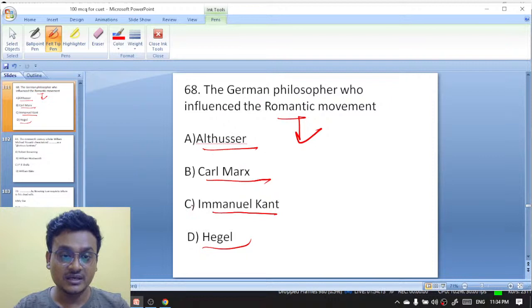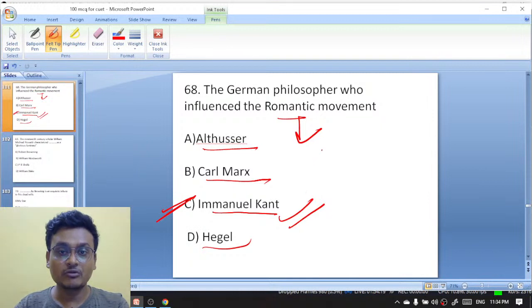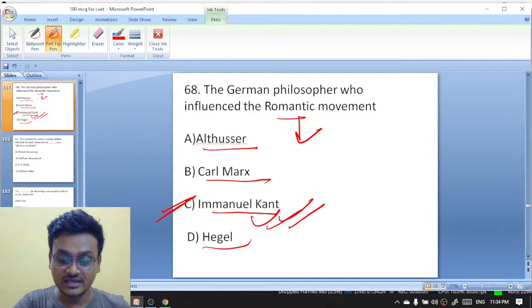Exactly. And here you see Immanuel Kant is the right answer. The German philosopher influenced by the Romantic movement is actually Immanuel Kant. Question 68, C is the right answer.